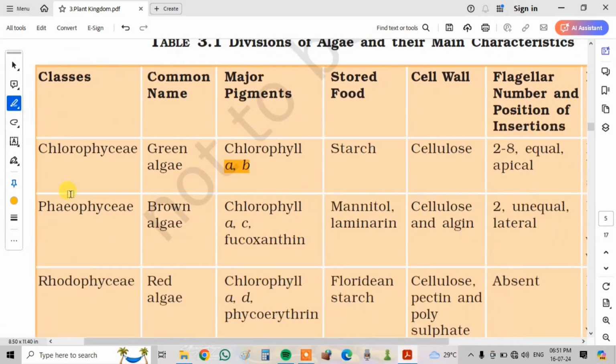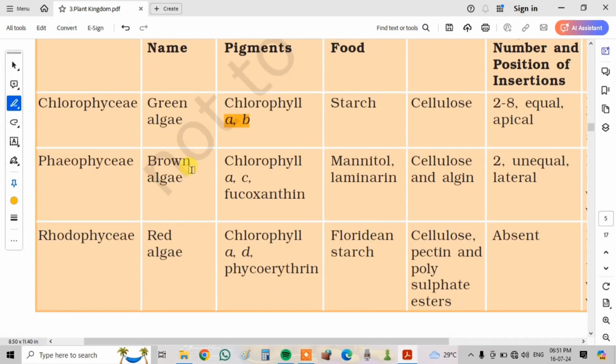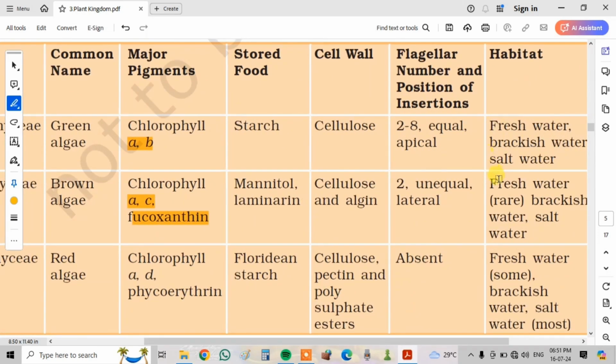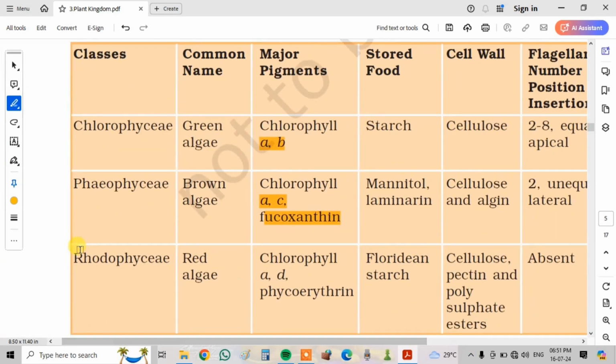Next, second class is Phaeophyceae. Common name is brown algae. Pigments are chlorophyll A and C, fucoxanthin. The stored food is mannitol and laminarin. Cell wall is made up of cellulose and algin. Flagellar number is 2, in unequal positions and lateral. Next, habitats. Freshwater is very rarely found, and saltwater marine is common in Phaeophyceae.